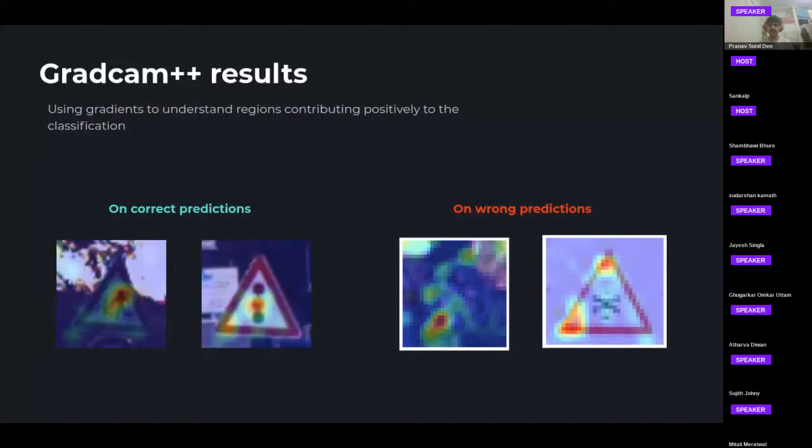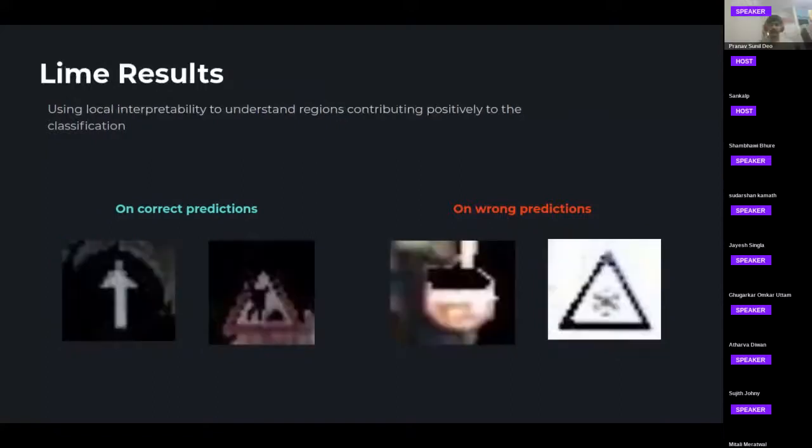Okay. So when the image is being passed on to the GradCam, we can see on the correct predictions, the heat maps are concentrated on the center of the sign where we want them to be, while on the wrong predictions they are on the backgrounds and we don't want them to be there, right? The model should concentrate on the center, which can easily be visualized. The black dot pixels mean that the network is ignoring that part. So the black dot pixels should be around the traffic sign in the background and not on the traffic signs. This is visible in our current correct predictions, where the background is blacked out, and in the wrong predictions, the center of the sign is blacked out, which you don't want.